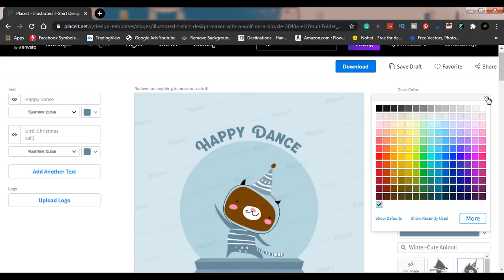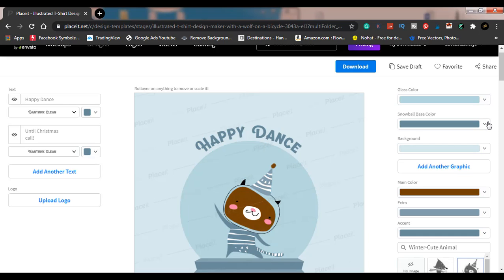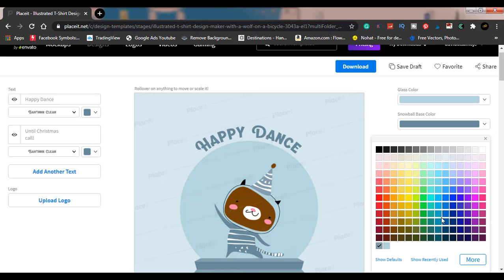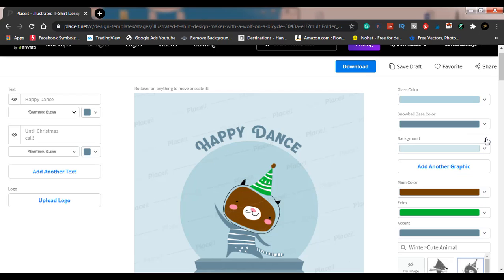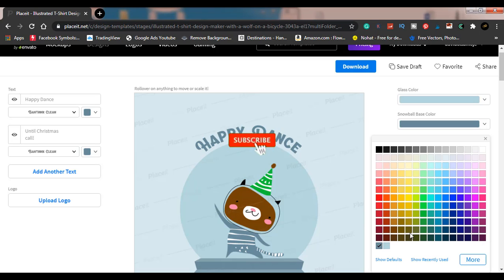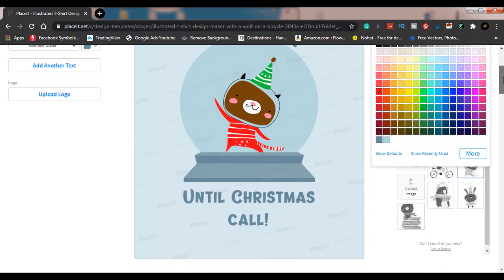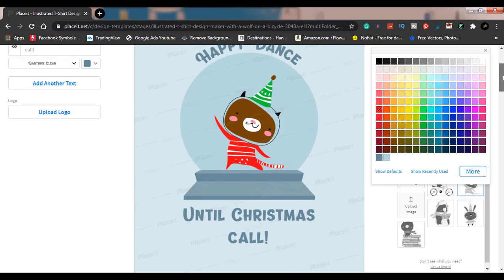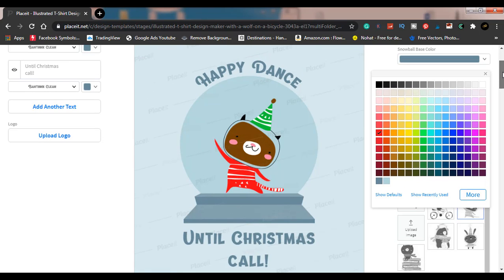So you see how it gives you that opportunity to change different snow base colors, extras. You can change that to green to represent Christmas itself. So you see how easy it is to just change things around. You can keep doing this. You can change this to red. Let's see what red looks like for this one. So you can see how easy it is to just change things around, and you can keep doing that as much as you want with different colors, different themes, different designs. You can make as many designs as possible with this.